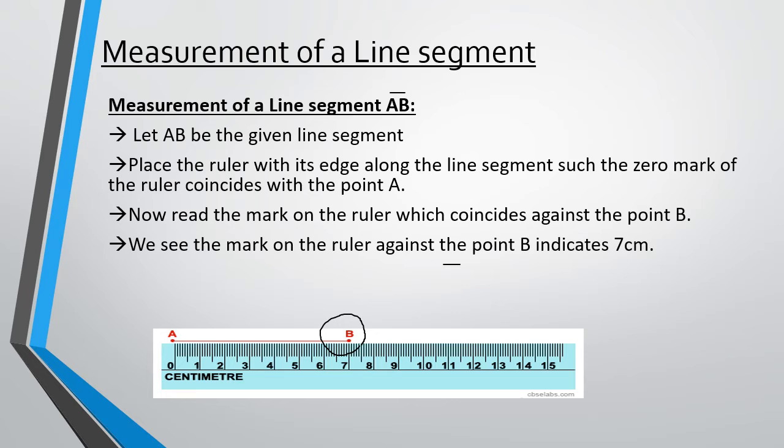We see the mark on the ruler, against the point B, indicating 7 centimeter. Therefore, the length of the line segment AB is 7 centimeter. Here you have to make sure that your starting point is exactly coinciding against the 0 mark of the ruler. Only then your answer will be correct.